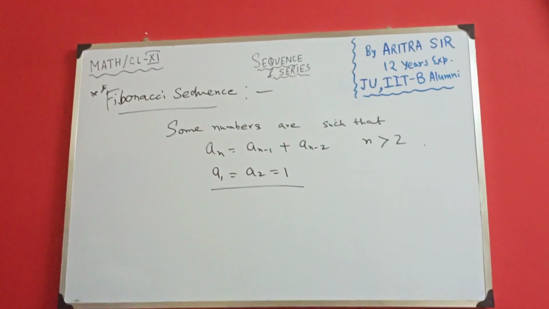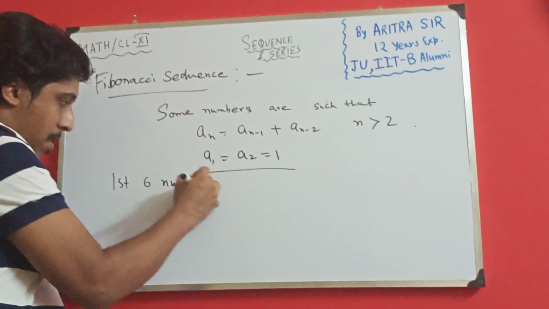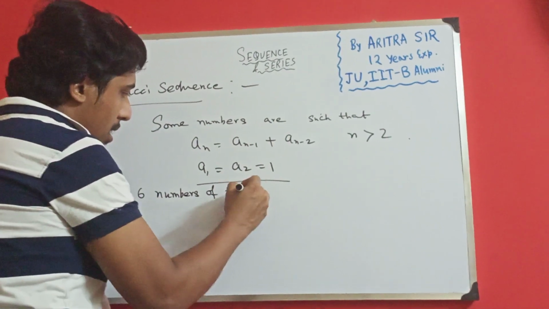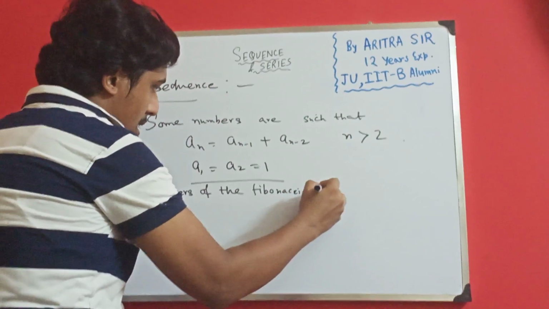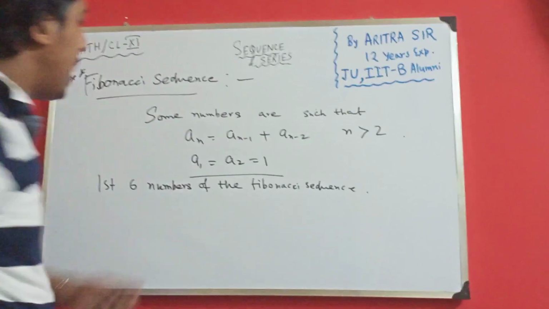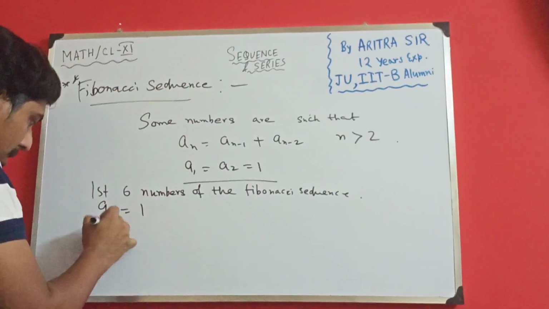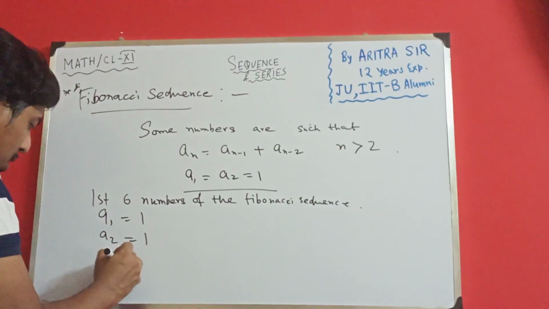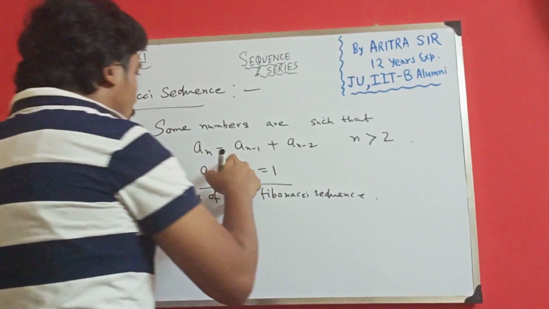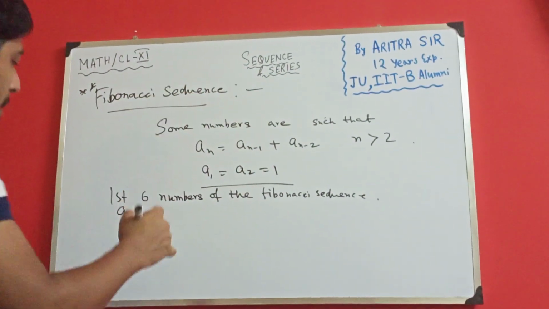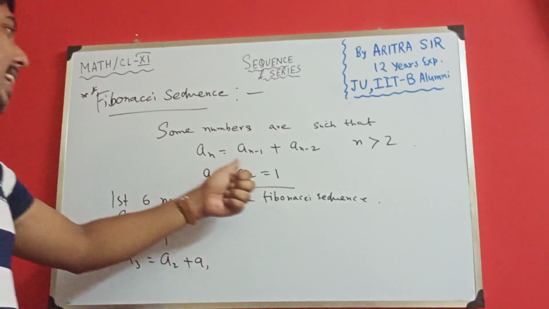So if I want, I can write first 6 numbers of the Fibonacci sequence. So you guys already see that what I written here, A1 and A2 is your 1. So of course A1 equals to 1, A2 equals to 1, and now what is A3? That is your A2 plus A1, right? So A3 is your A2 plus A1.